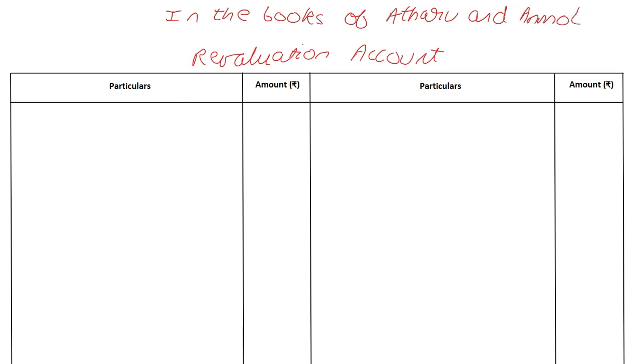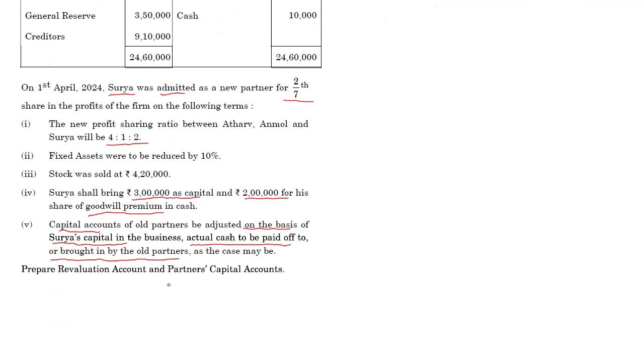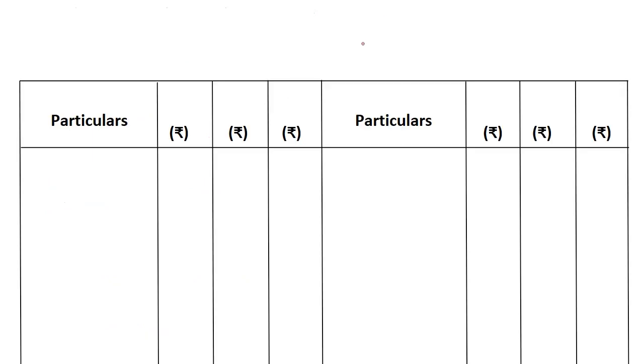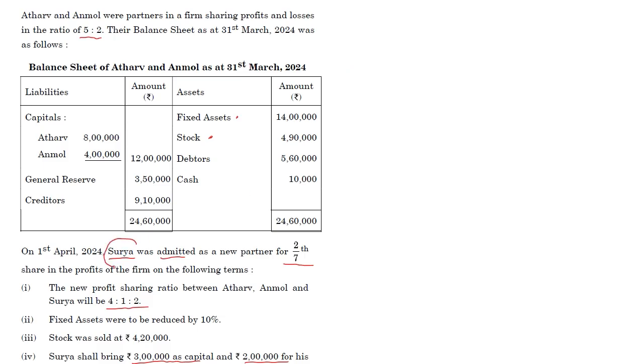All right. Now, going back to the question, they want us to do a revaluation account and a partners capital account. The partners capital account will contain the names of all the three partners. So this is our partners capital account, or accounts. So we have got multiple partners, Atharv, Anmol, and we are admitting a new partner whose name is Surya.